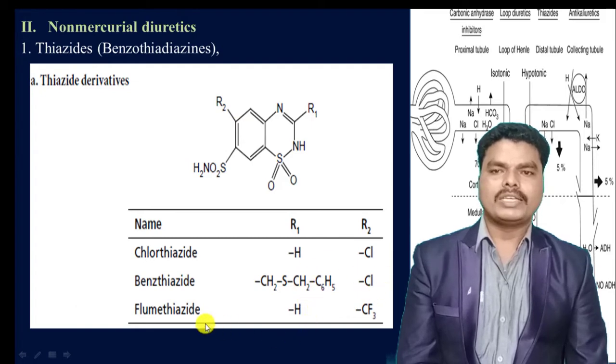In flumethiazide, R1 at the 3rd position is hydrogen, and R2 at the 6th position is a trifluoromethyl group.